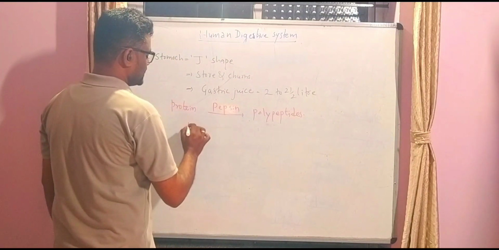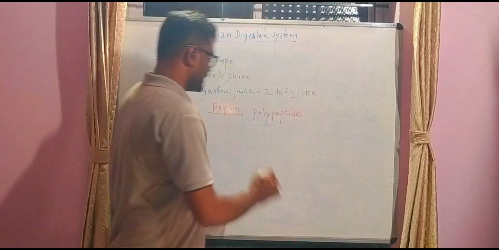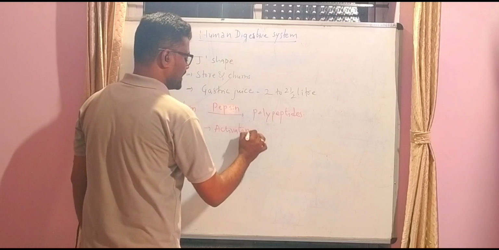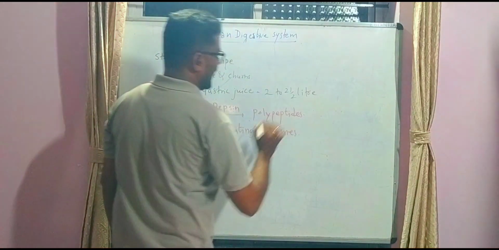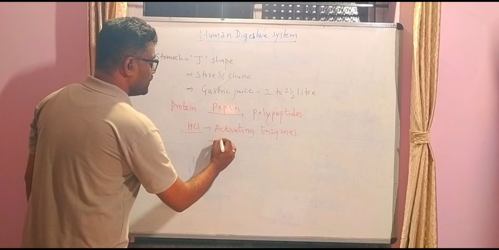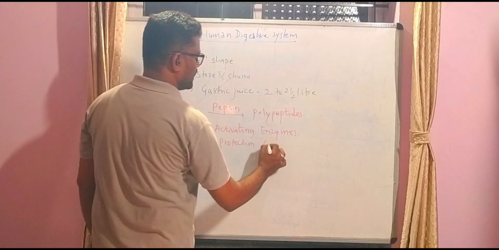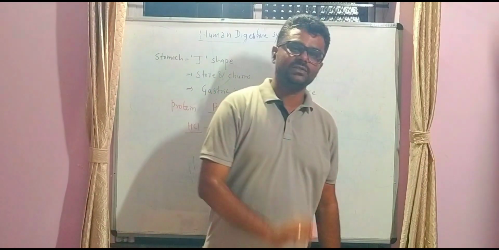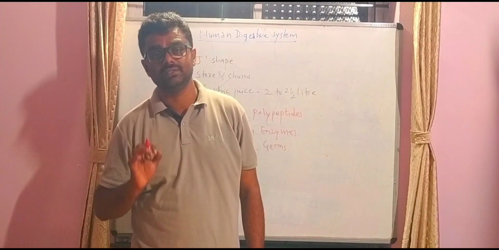It also secretes HCl. HCl helps in activating enzymes, and it also gives protection to the stomach from germs by killing the germs.